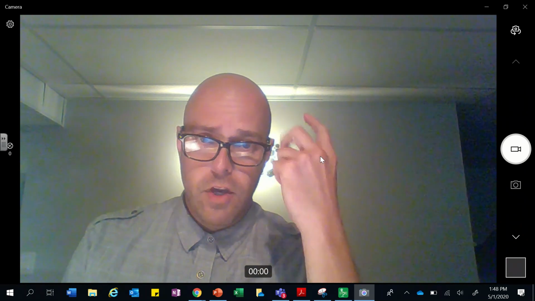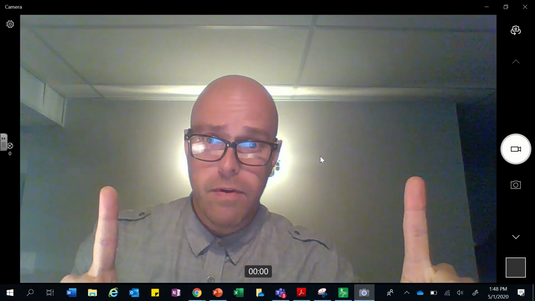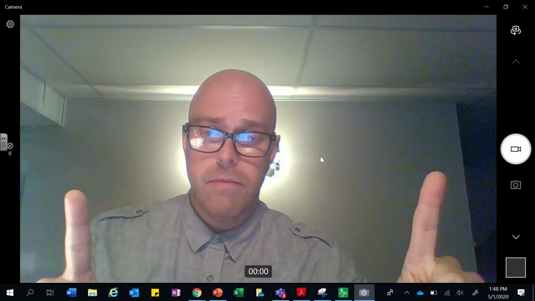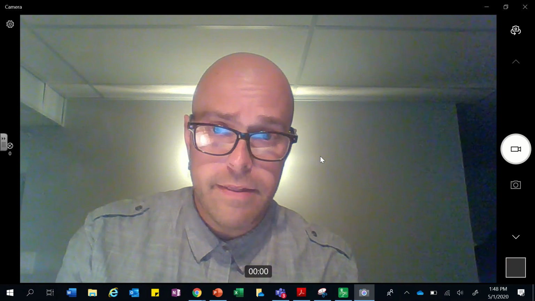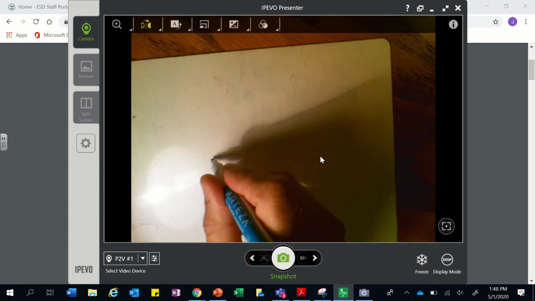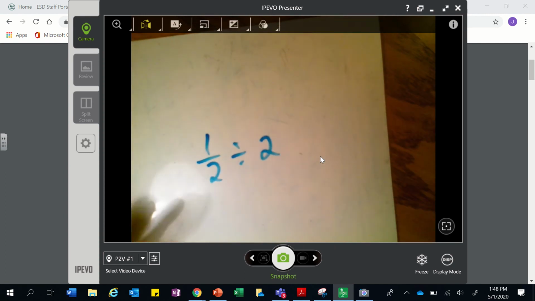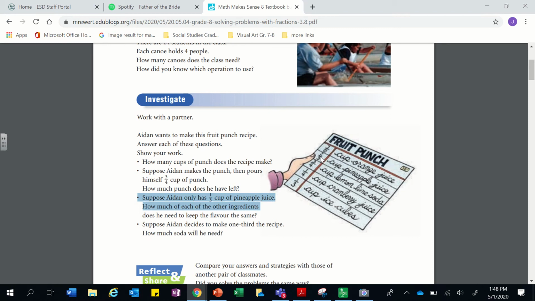So if I have 2/3 and I cut it into 2 pieces, then I have 1/3 for each. So I just need to take each one and cut them in half. So for example, if I look at the cranberry juice divided by 2. Wait, I think there was a 1/4 cup of cranberry juice. There we go.